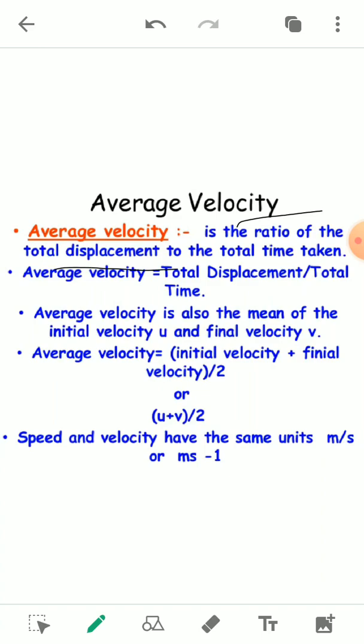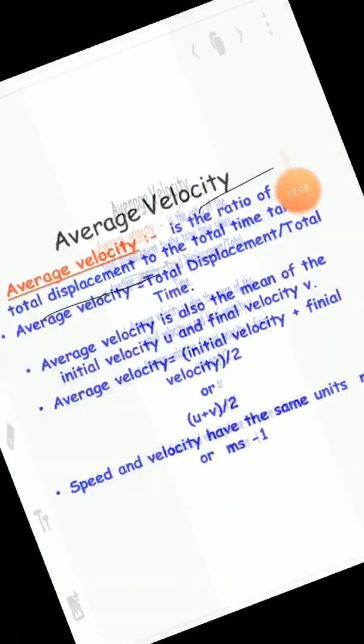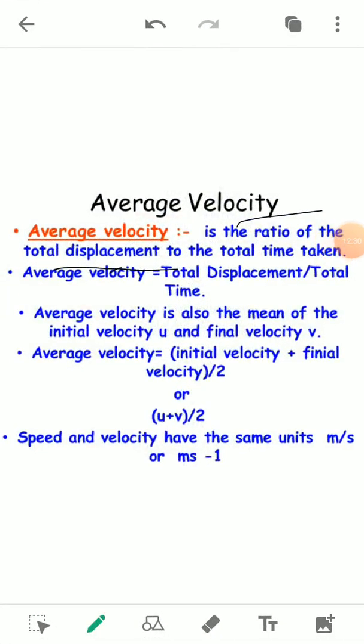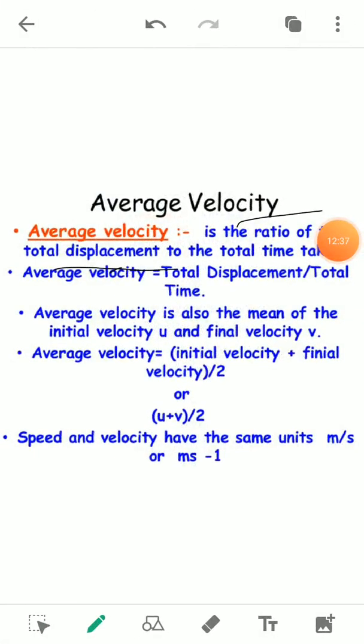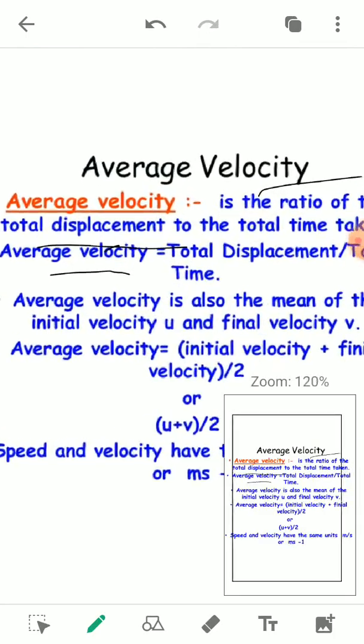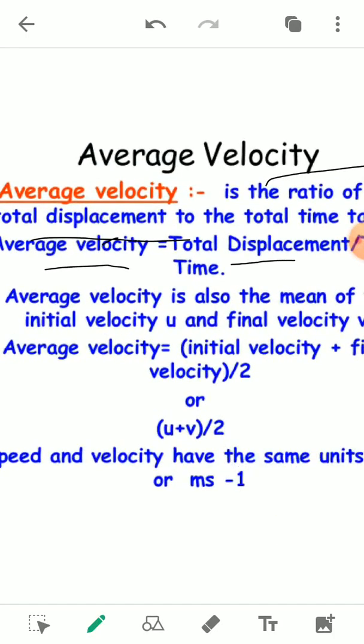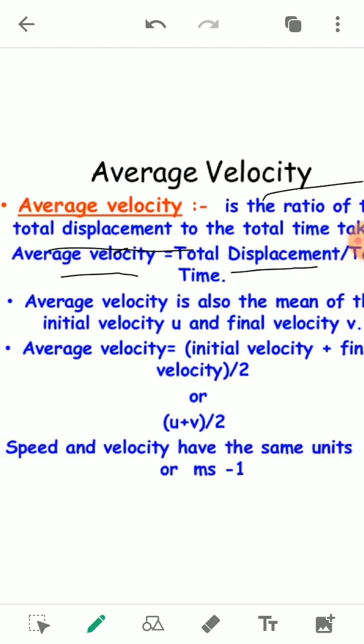We are talking about displacement instead of distance traveled because this travel is occurring in a particular direction. So we can say that average velocity equals the total displacement upon total time.